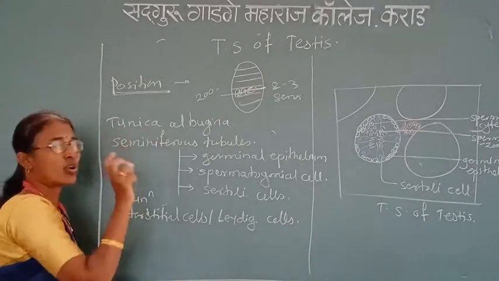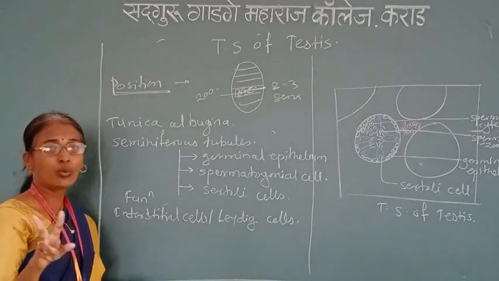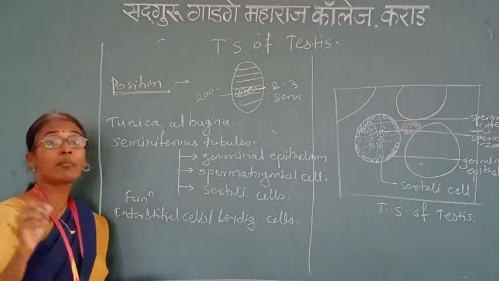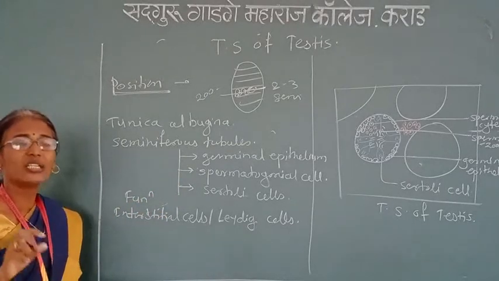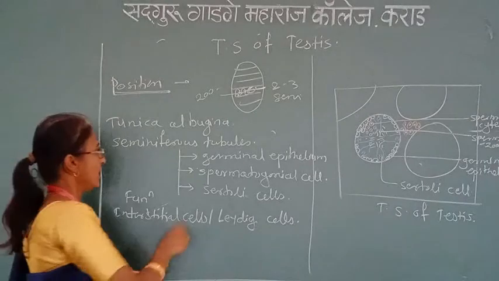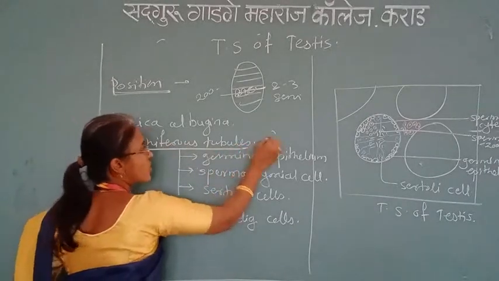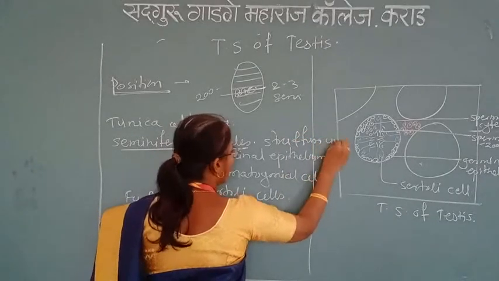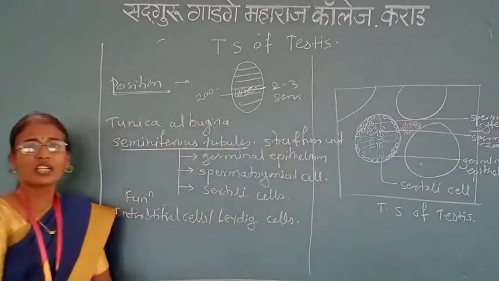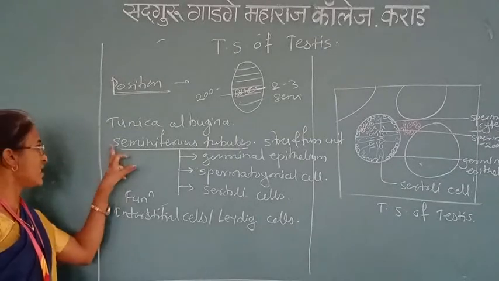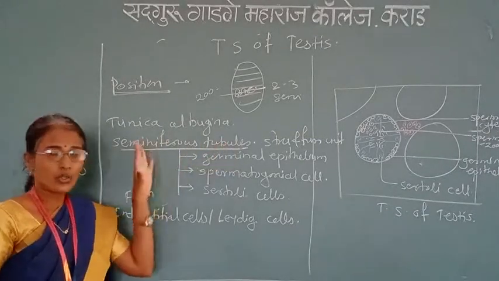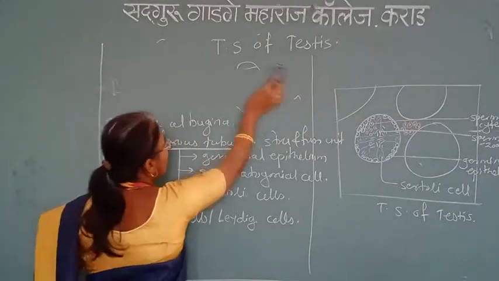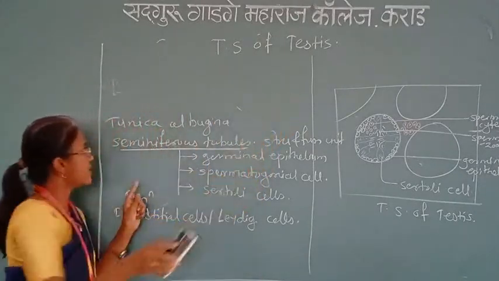It is called the scrotum, and these scrotal sacs contain the pair of testes, and these testes have a number of seminiferous tubules. These seminiferous tubules are the structural as well as functional unit of the testis. The structural and functional unit of the testis is the seminiferous tubule. Now we are going to discuss the structure of the testis one by one.